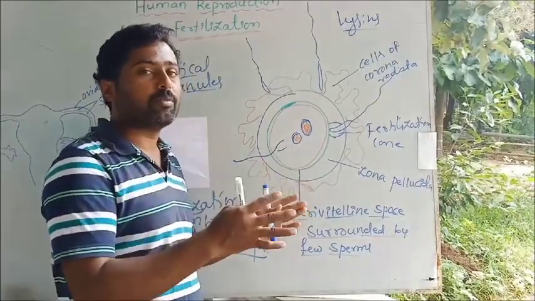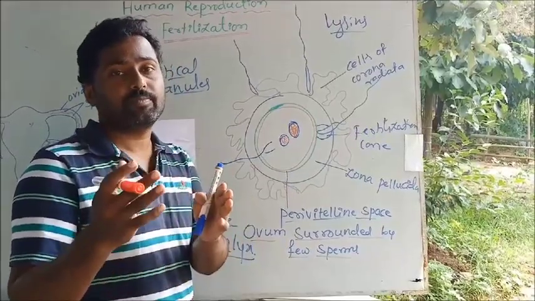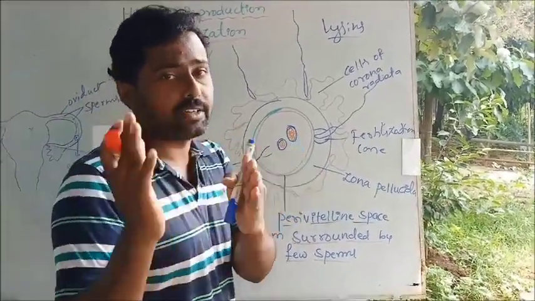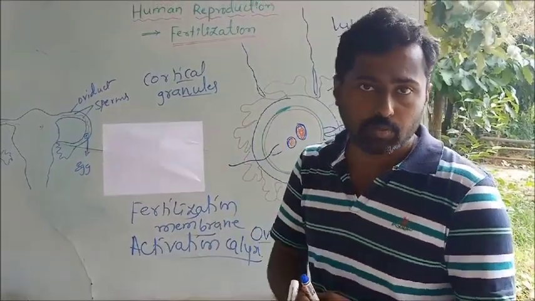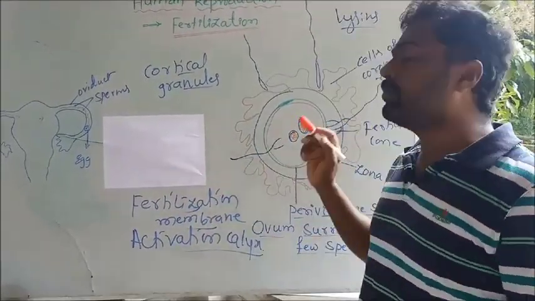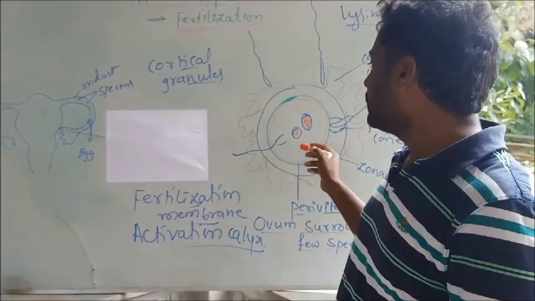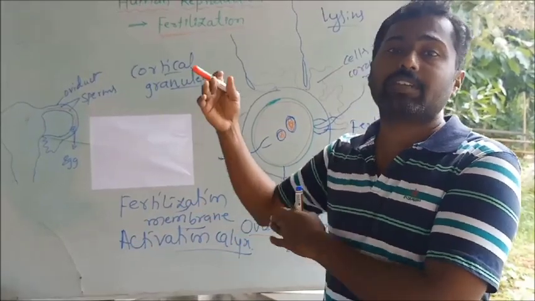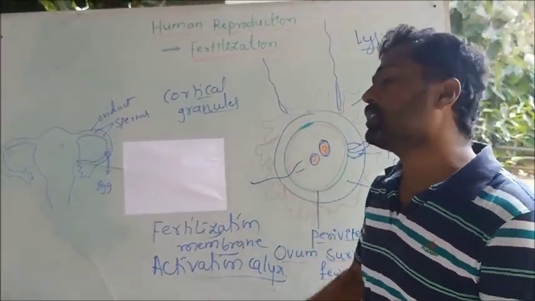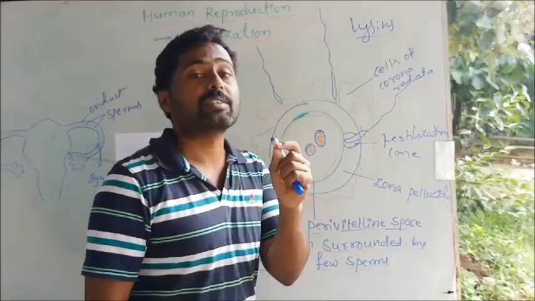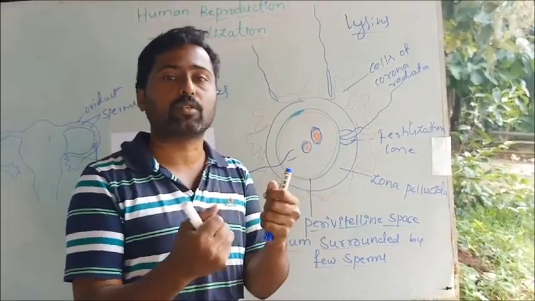You know that the second polar body is found attached with the secondary oocyte. It was arrested in metaphase 2 during ovulation or the process of formation of the ovum. The sperm entry restarts the division, so it completes meiosis 2 and throws off another polar body. The main function of the proximal centriole is to form the spindle fibers, which help in separation of the nuclear content or the chromosomes.